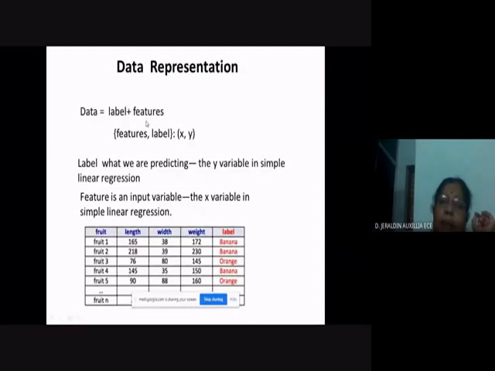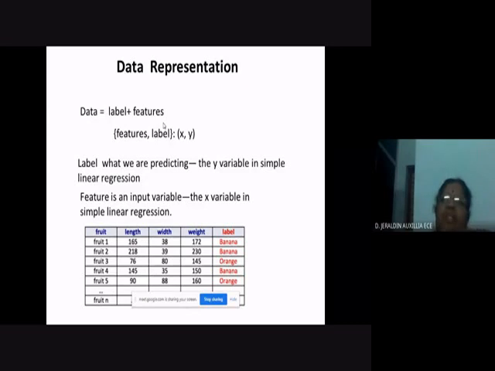So the price of house number 10 will be the label. Then what about this feature? The number, that is the attribute of that house. The price will be decided by some features, isn't it? The price of the house will be decided by some features.